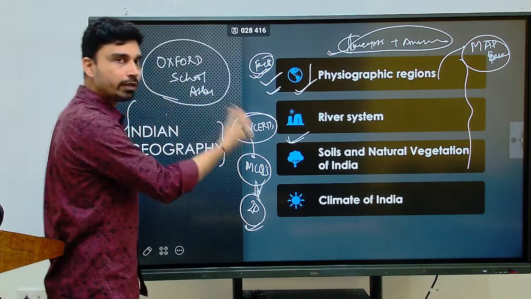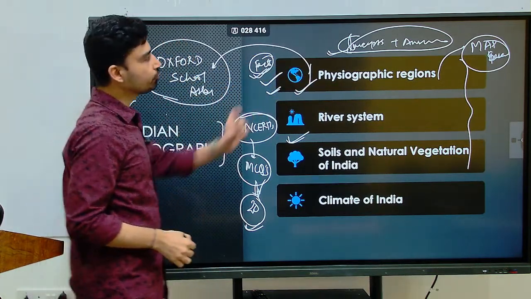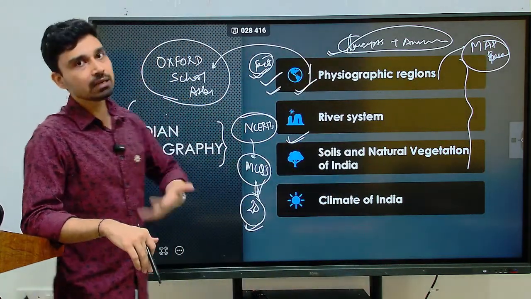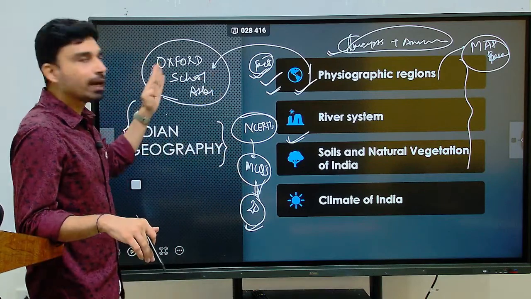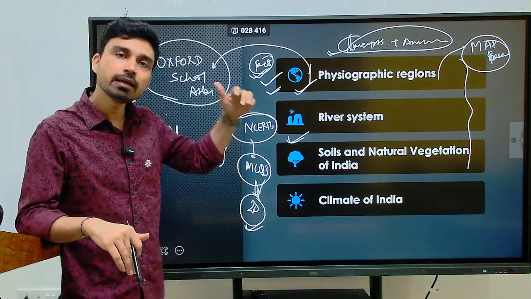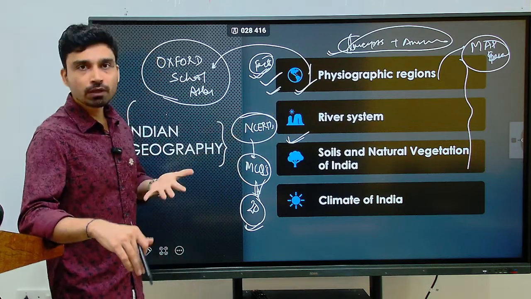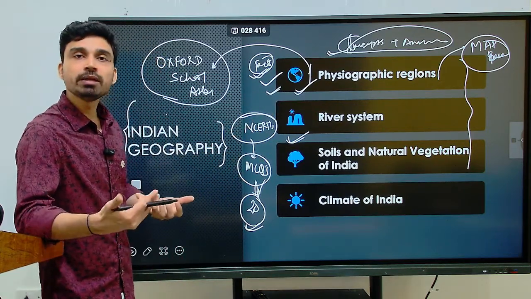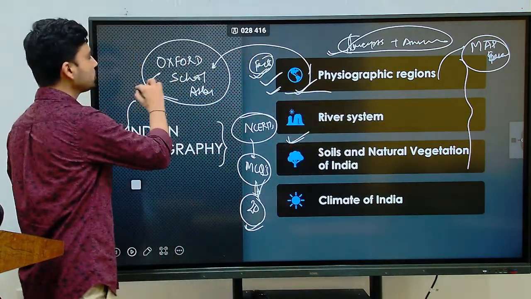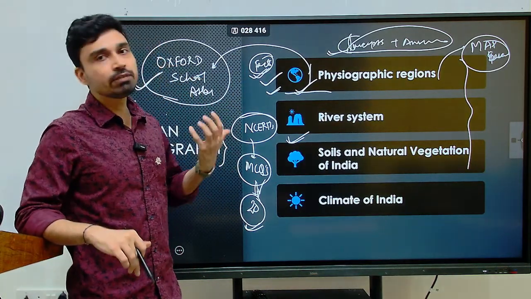That means whenever you are starting Indian geography, you should always keep an atlas with you. For example, in physiographical regions, let's say you are studying the Himalayas. Just reading about the Himalayas is not enough. You have to look at the map of the Himalayas in the atlas, at the different ranges, their location, and the number of states through which the Himalayas pass. What are the major peaks, where are they situated, and what are the major passes? All this becomes much easier if you are looking at the atlas. Then you will be able to retain this information for a longer period of time.